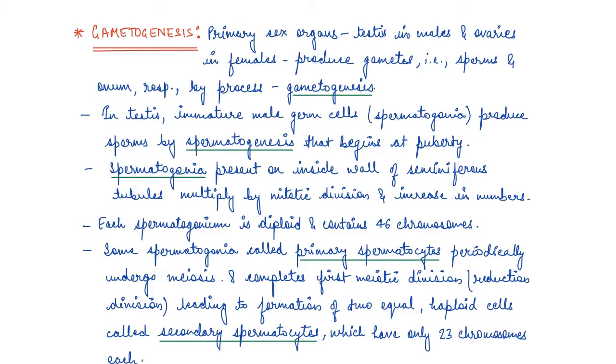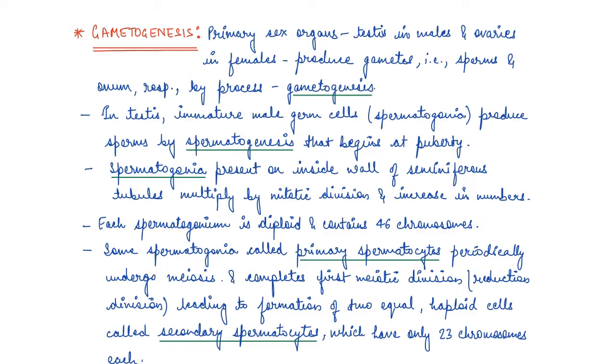So we'll start off with spermatogenesis, which is the formation of male germ cells or male gametes. In the testis, the immature male germ cell, which is known as spermatogonia, is produced by the process of spermatogenesis. Now, this process begins at the time of puberty, right?